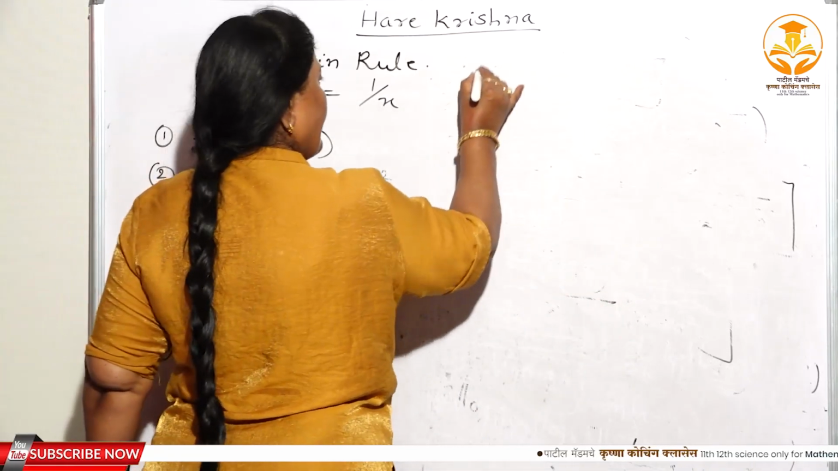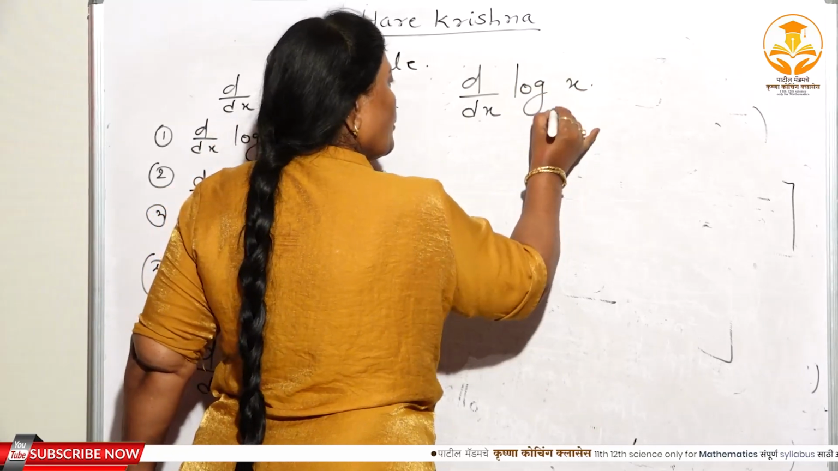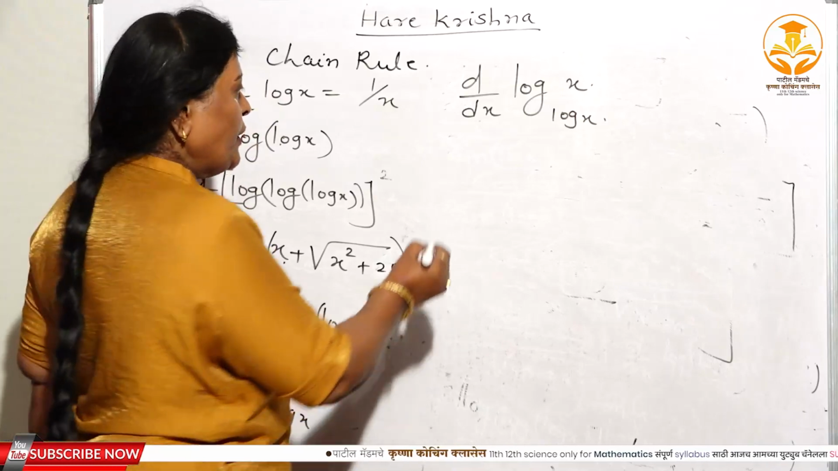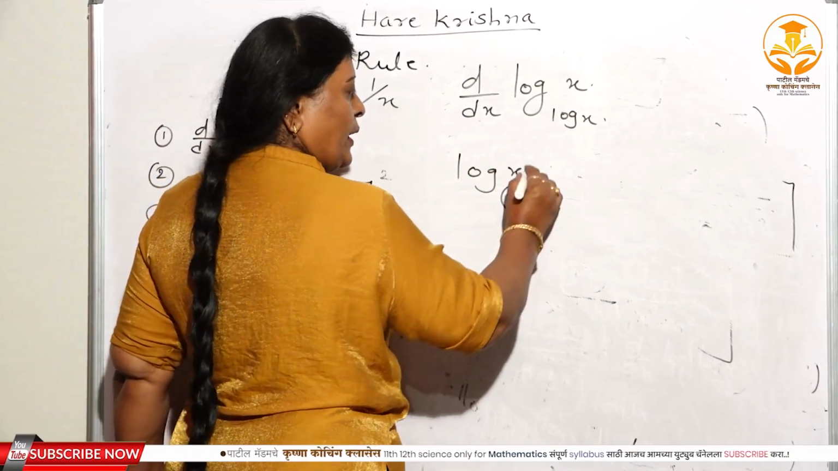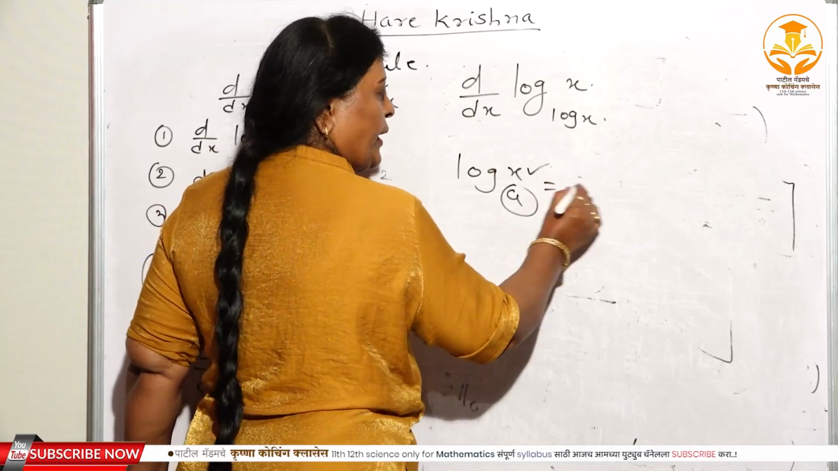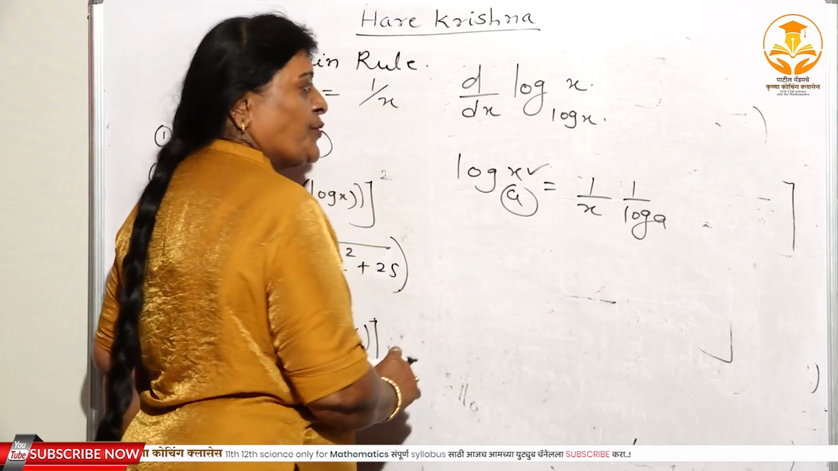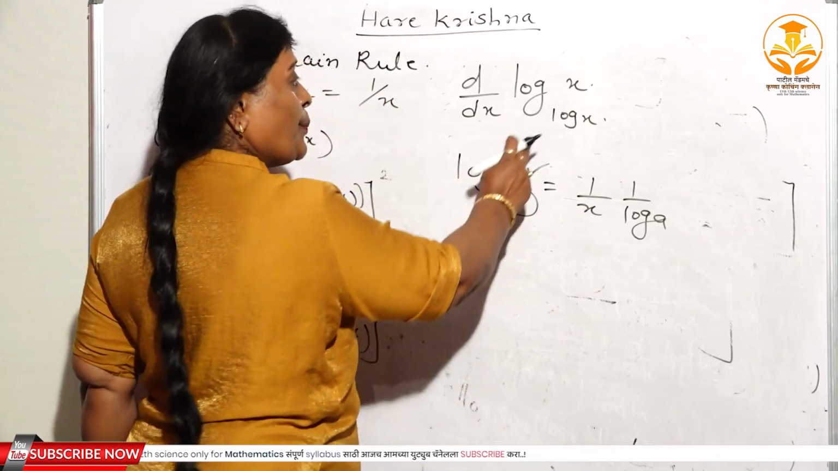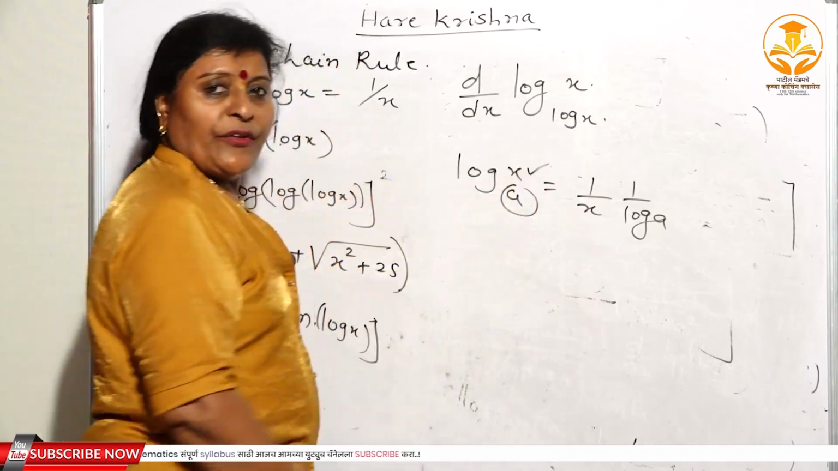Here d dx of log x to the base log x. Until now we have seen log x to the base a, where a is a constant and x is a function. What is the derivative? 1 upon x log a. But again, if you observe this, don't apply this formula here, because the base is one of the functions.